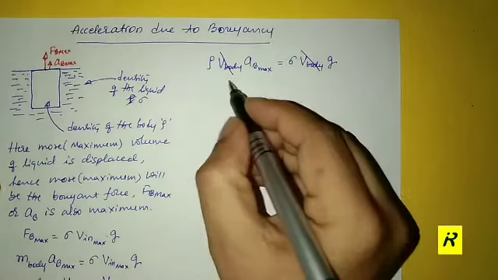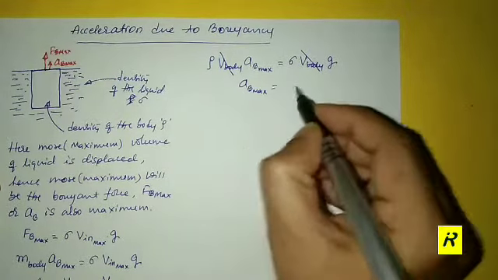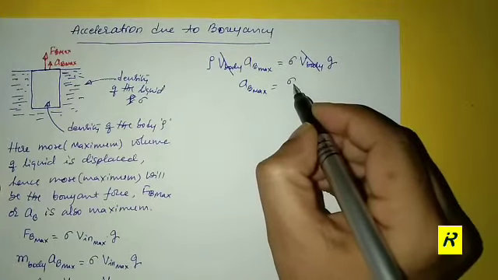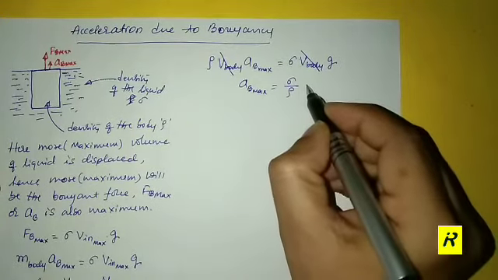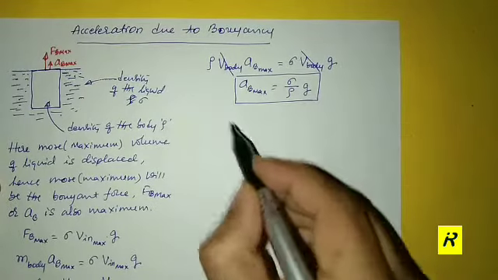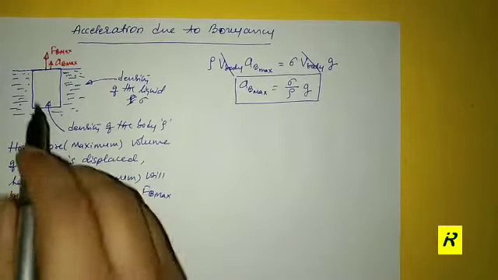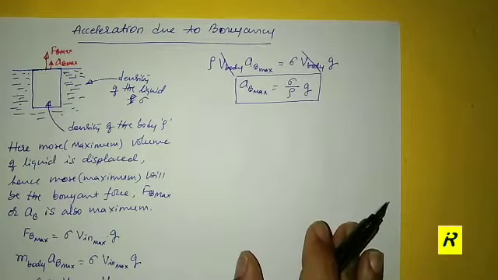And now it is simply a B maximum is equal to sigma divided by rho into g. This will be the maximum possible acceleration that is acquired by the submerged body due to the buoyancy.